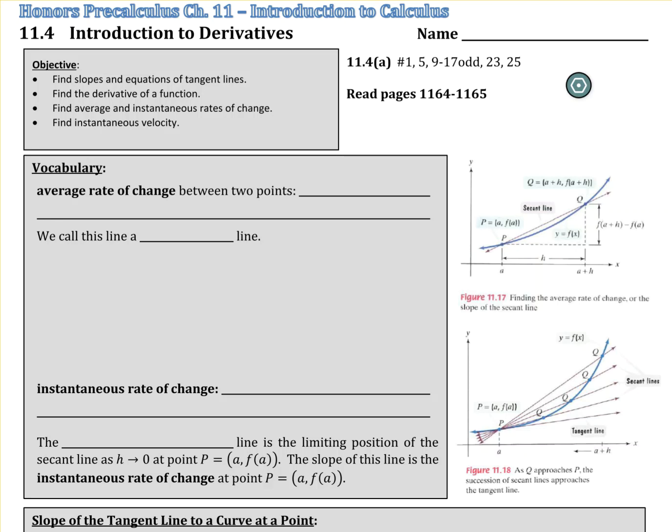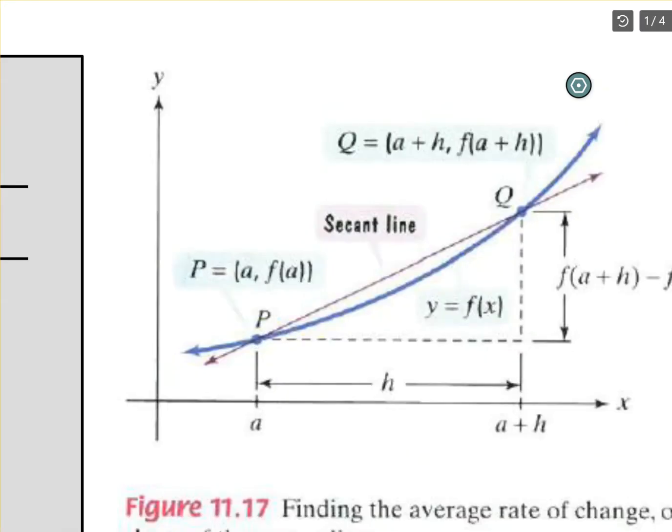So, anyways, enough of an introduction. Let's get to it. What is a derivative? First things first, average rate of change between 2 points. We've learned about that in the past. If you look at this little chart here, the average rate of change is basically the slope of this line. So the average rate of change between P and Q would be the slope of that line.